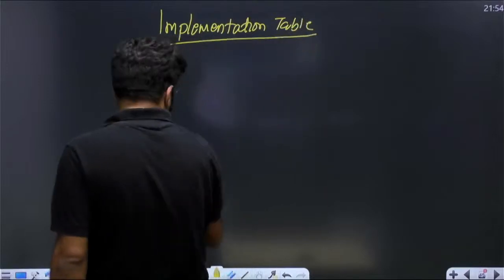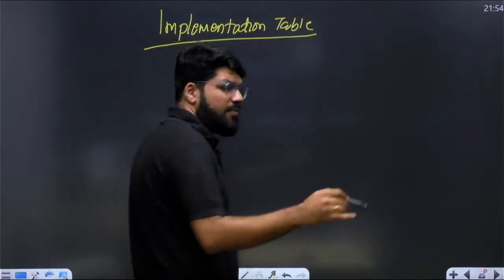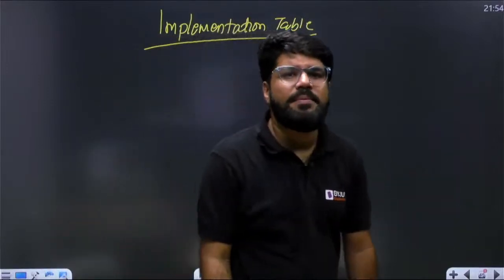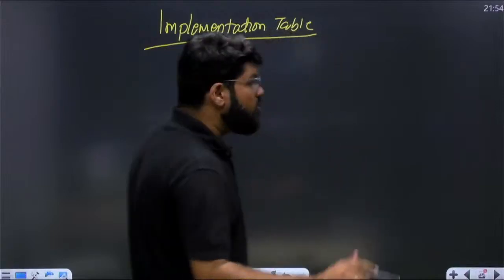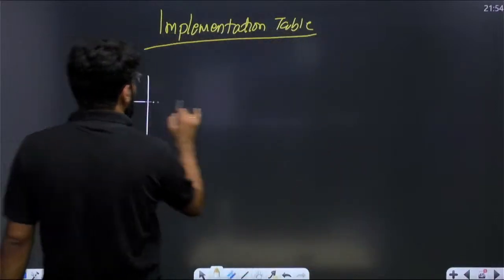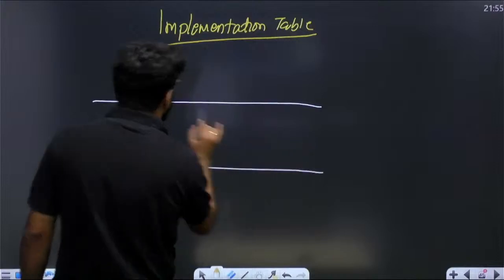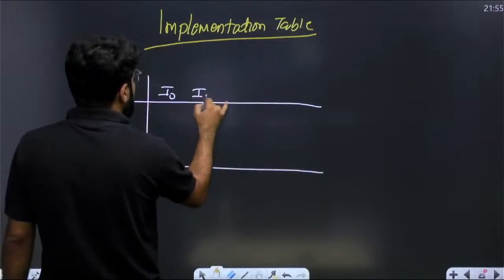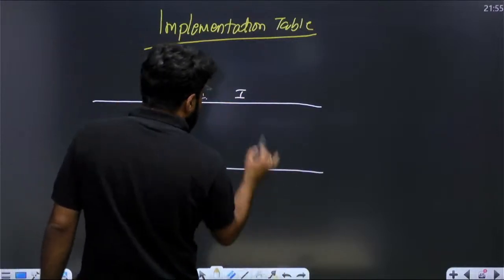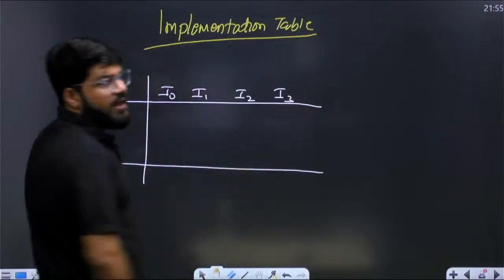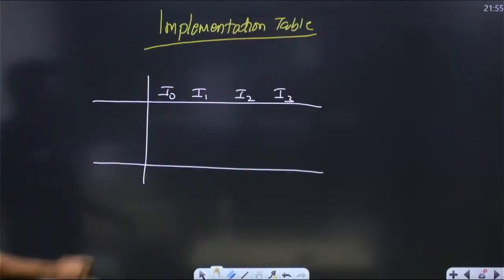Will you follow the same implementation table? That is the mistake done by most of the aspirants. They will copy the same implementation table. But I have explained what the logic of the implementation table is. Accordingly, you have to make the implementation table. Look, this is fixed. Write down I0, I1, I2, I3. Write down two rows here.